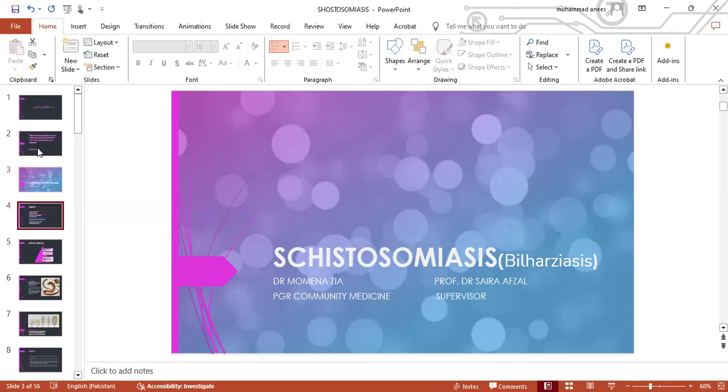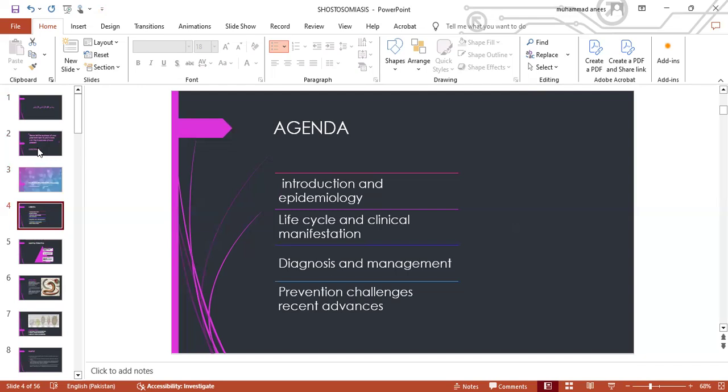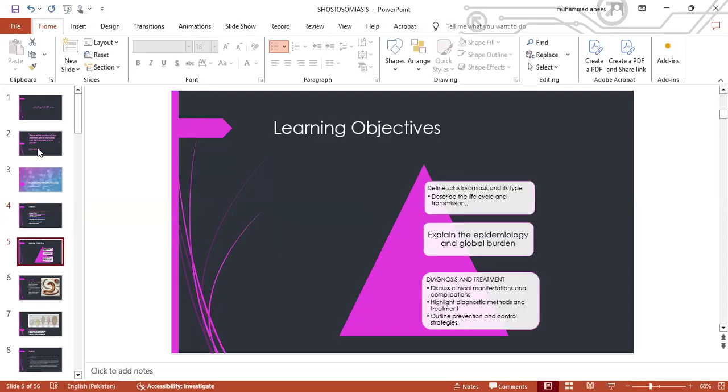The agenda of today's meeting would be discussion about the introduction and epidemiology, life cycle and clinical manifestation, diagnosis and management, prevention, challenges, and recent advances. At the end of this discussion, participants will be able to define schistosomiasis with its types, describe the life cycle and transmission, explain the epidemiology and global burden, discuss the clinical manifestations and complications, know about the diagnostic methods and treatment, and outline the prevention and control strategies.